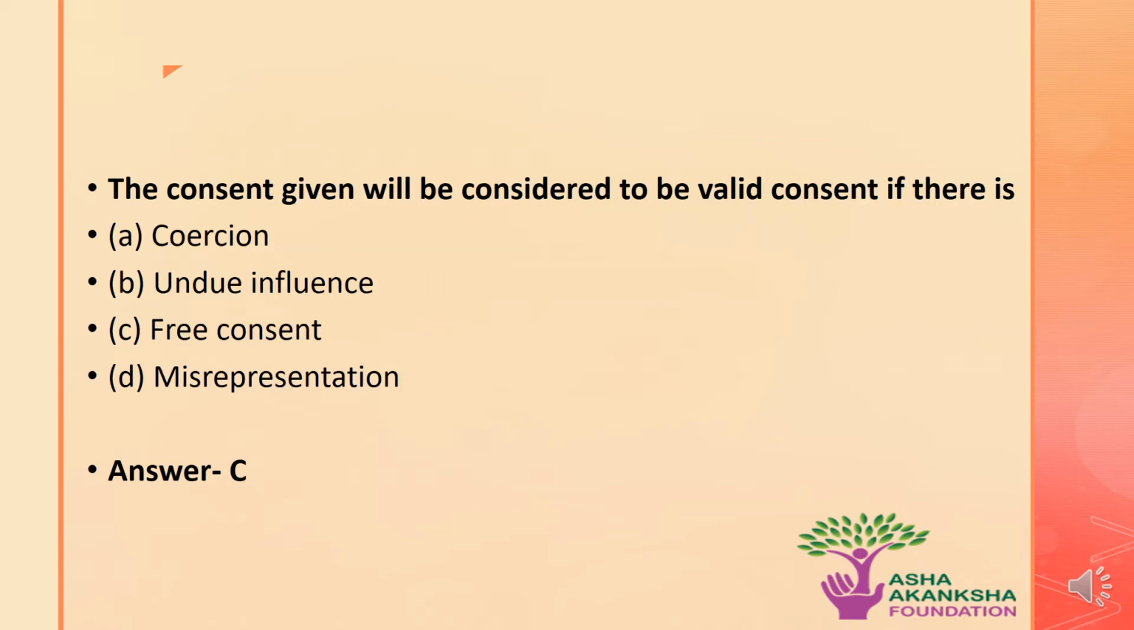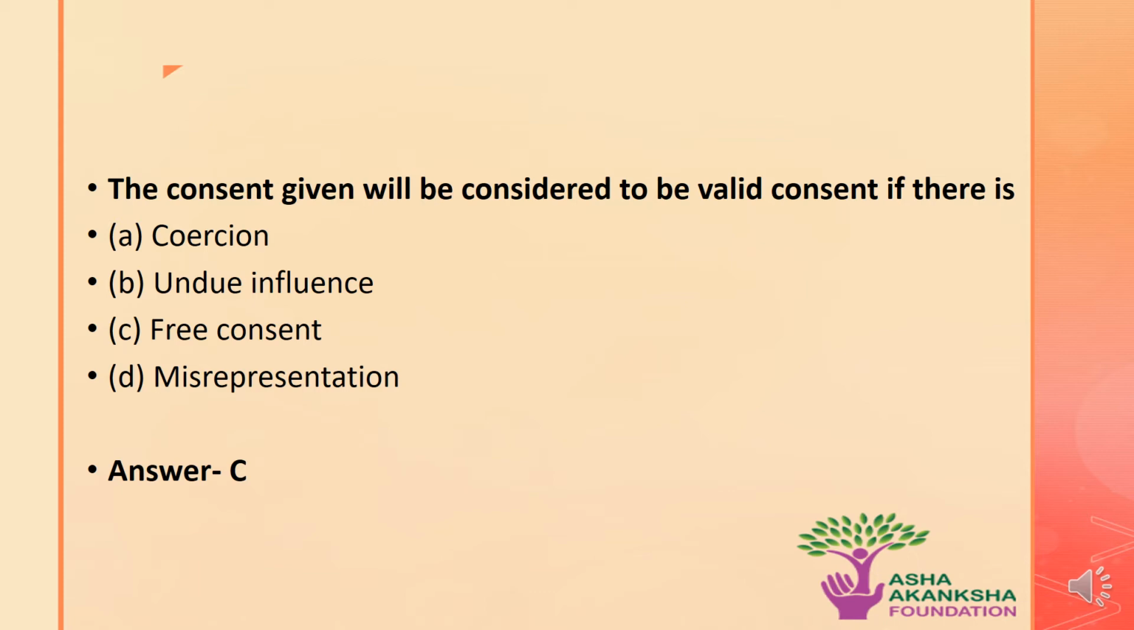The next question is the consent given will be considered to be valid consent if there is, options are A, coercion, B, undue influence, C, free consent, or D, misrepresentation. The correct answer to this question is option C, that is free consent. This means that the consent given will be considered to be valid consent only and only if the consent is given freely